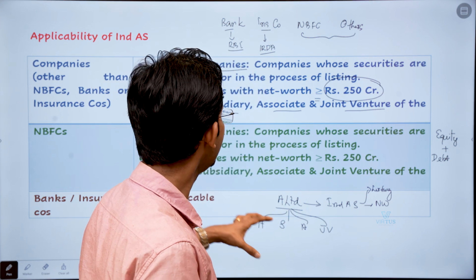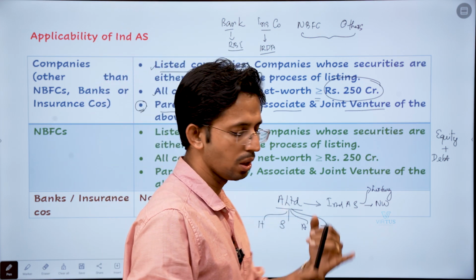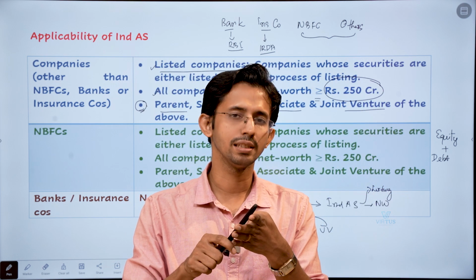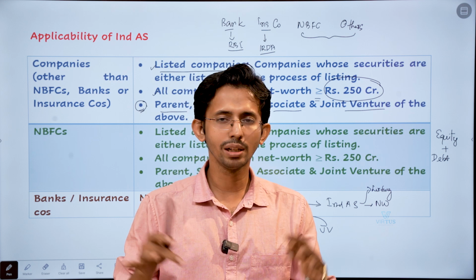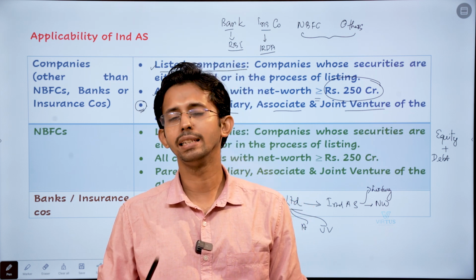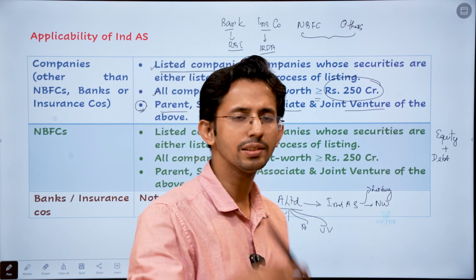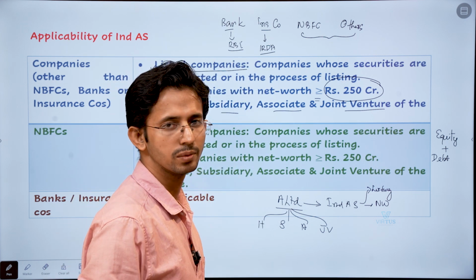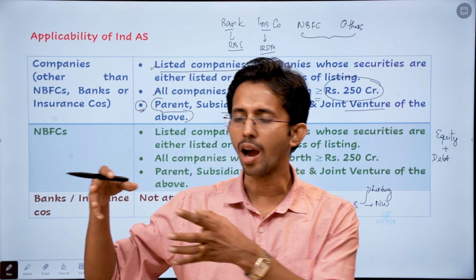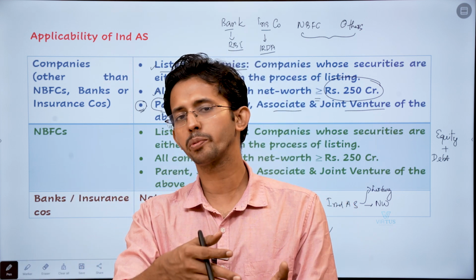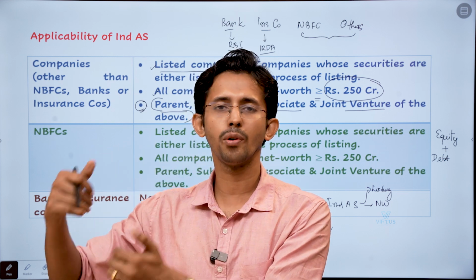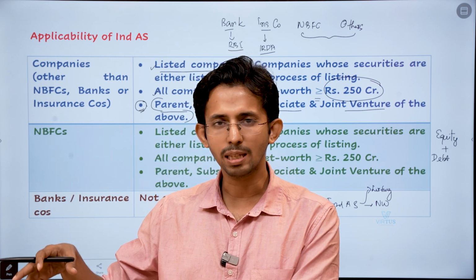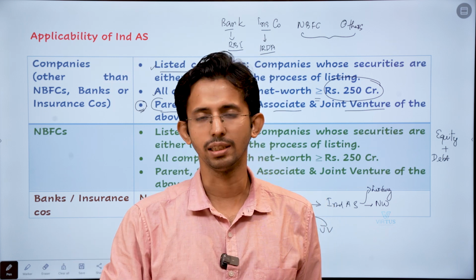Okay, so once a company is within the purview of IND AS, its holding company, subsidiary company, associate company, and joint venture, without any threshold or listing status, have to follow IND AS mandatorily. Now friends, why do you think this requirement has been made? Why can't the requirements be kept separate for the subsidiary and parent, or the associate and joint venture, if you are a listed company?